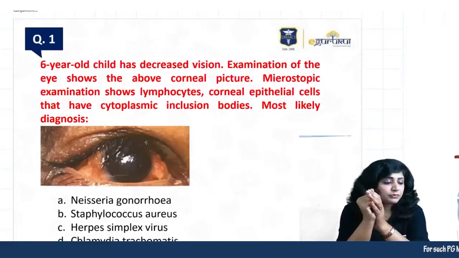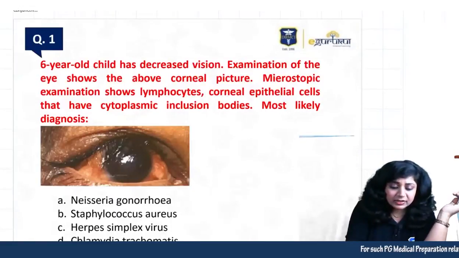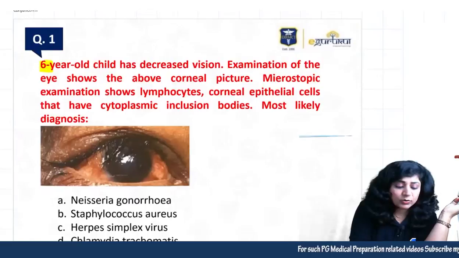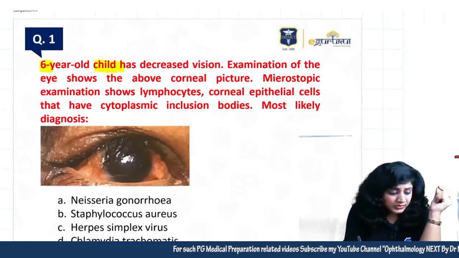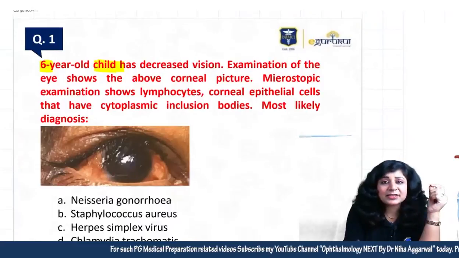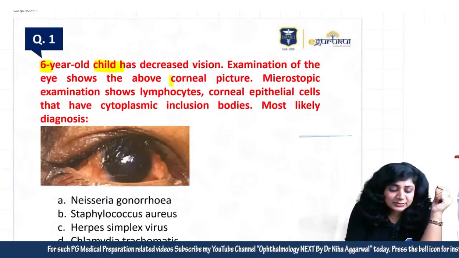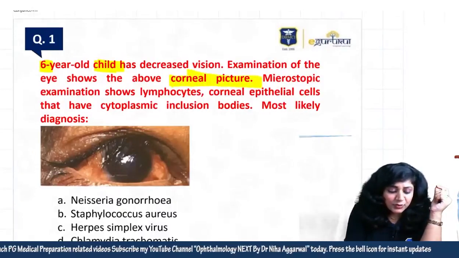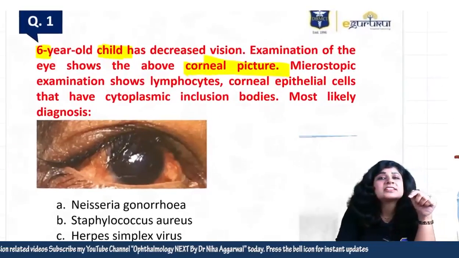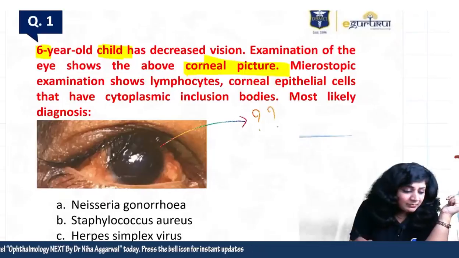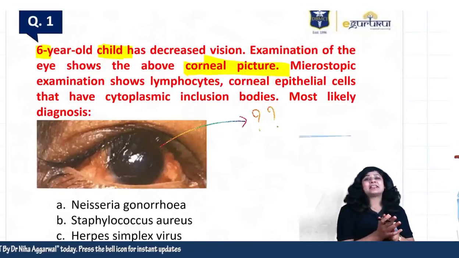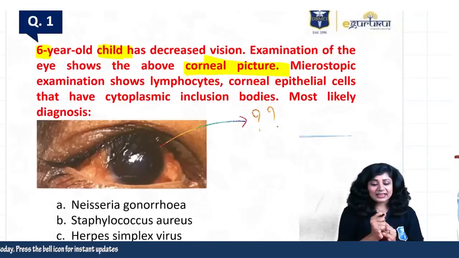Question number 1. Here you have a 6-year-old child. He has come up with decreased vision, and examination of the eye is showing you this corneal picture. So what is the quiz for you? What is this corneal picture? Can you tell me what this is? You will tell me, and I will tell you how to solve this question.